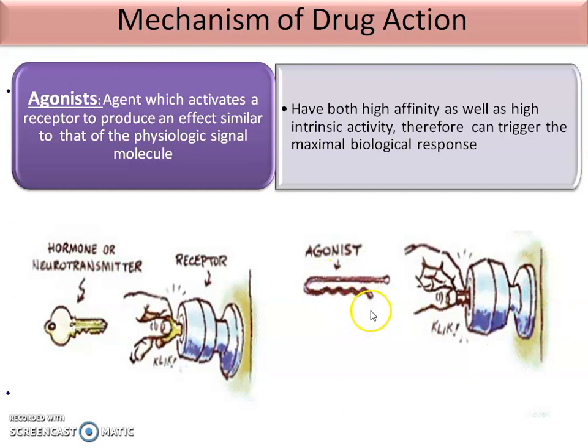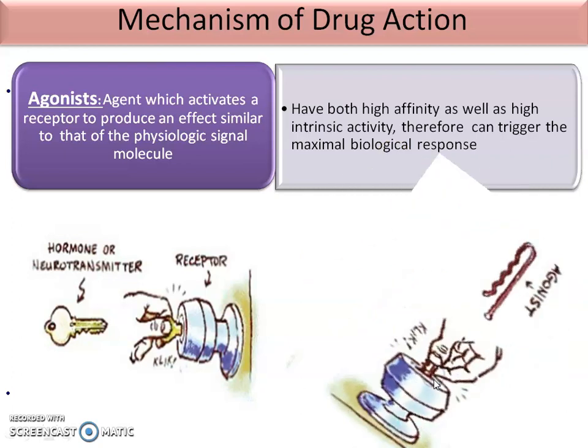These are artificially manufactured or prepared and then given into our body, but they have the same effect, that means they have the affinity as well as the high intrinsic activity. That means they bind to form the DR complex and they give the pharmacological action also.